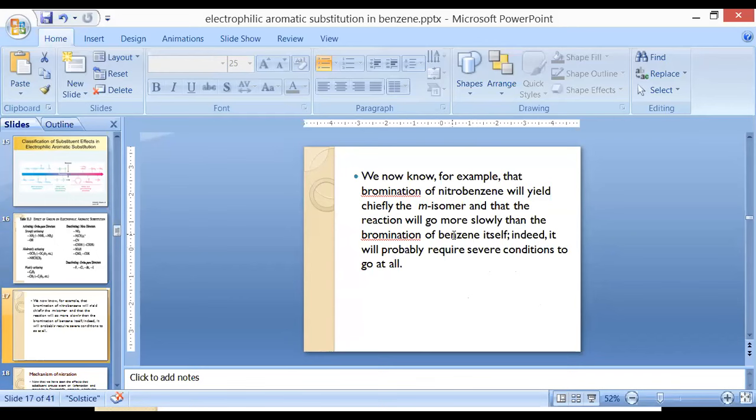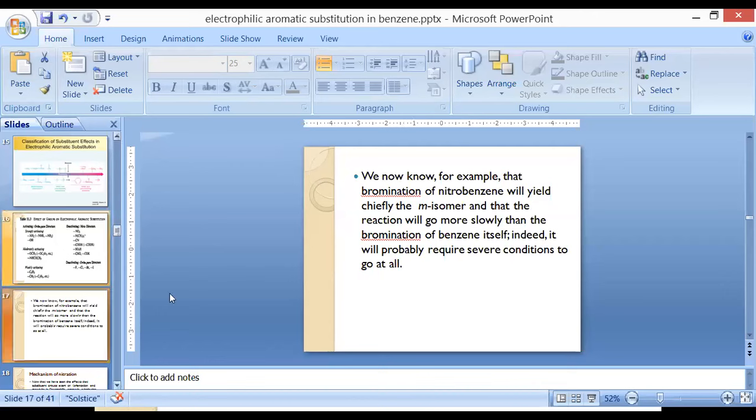Why? Because we have a deactivating group, the nitro group, on the benzene ring. So when we compare the two, the bromination of nitrobenzene will require much more time as compared to a normal benzene ring, and it also requires severe conditions as compared to benzene.